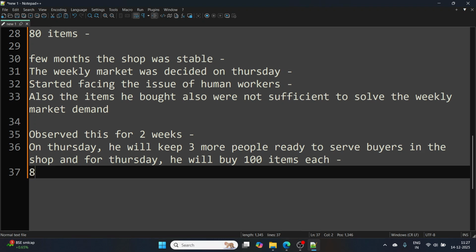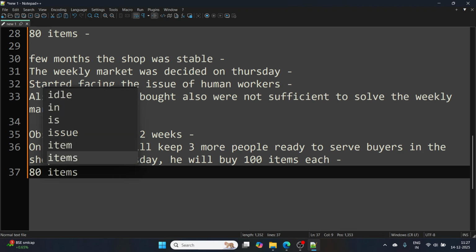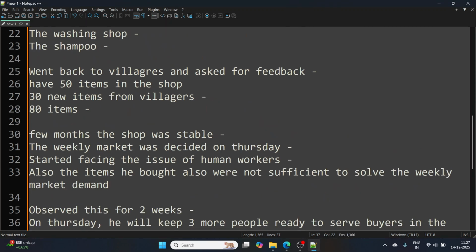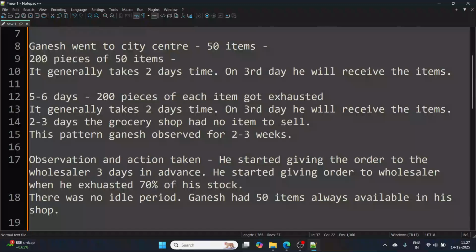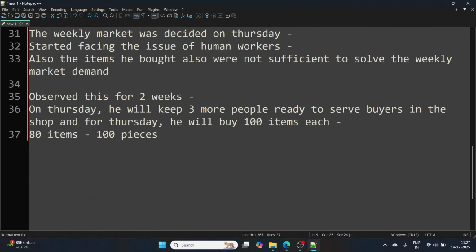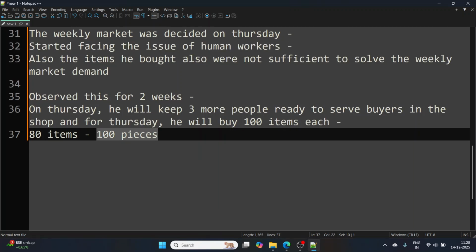He had 80 items in the shop, so for 80 items he bought 100 pieces for each item, only for Thursday. Initially he was buying 200, but only for Thursday, he bought 100 pieces more.